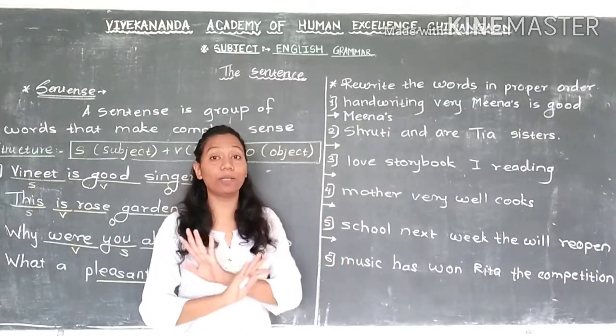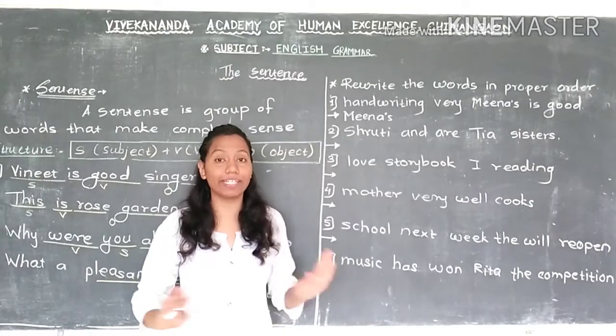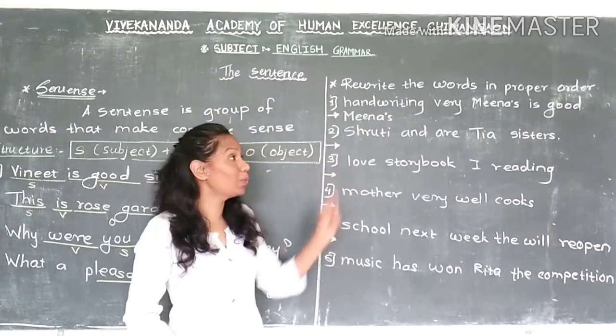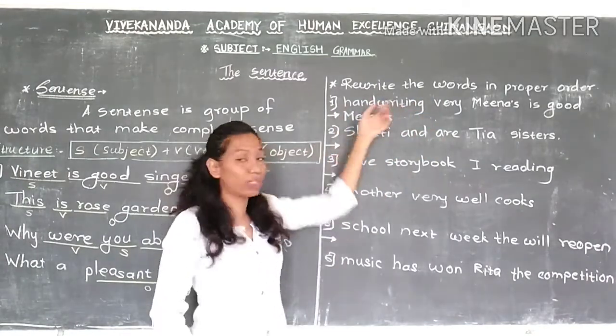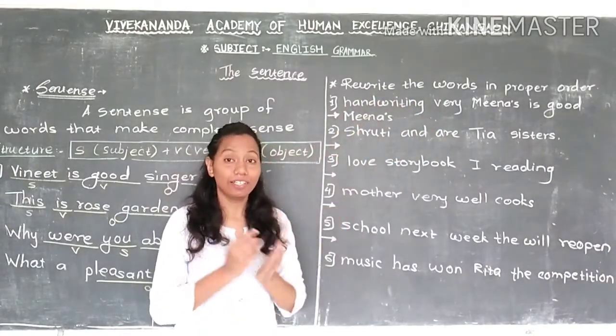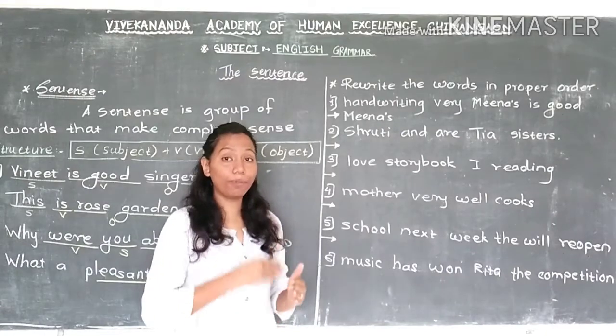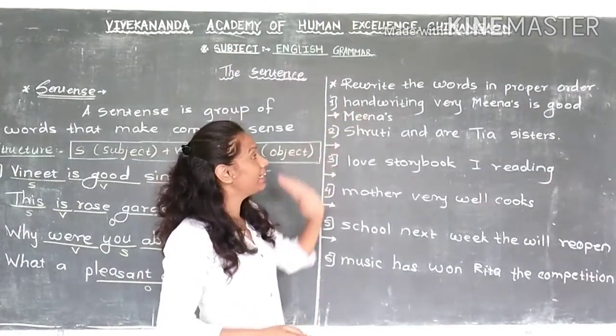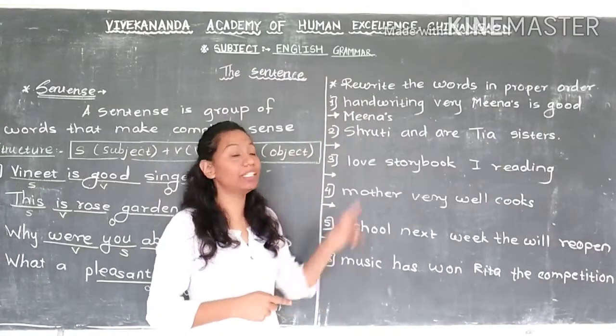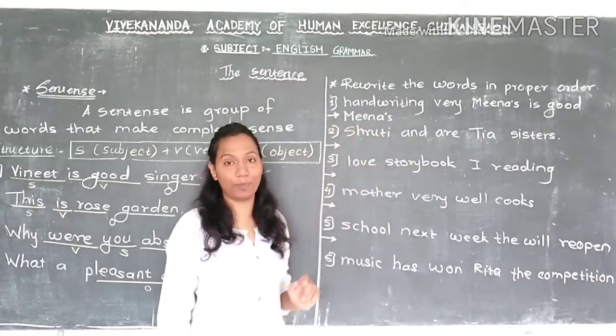These words are not in a proper sequence, not in a correct order. So what is your work? Rewrite the words in a proper order, in a correct order, and then rewrite it again. Means you write the proper sentence in the blank space.